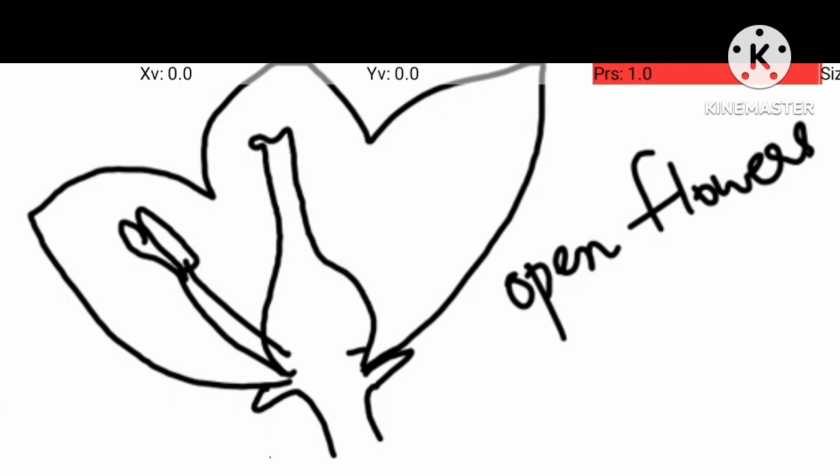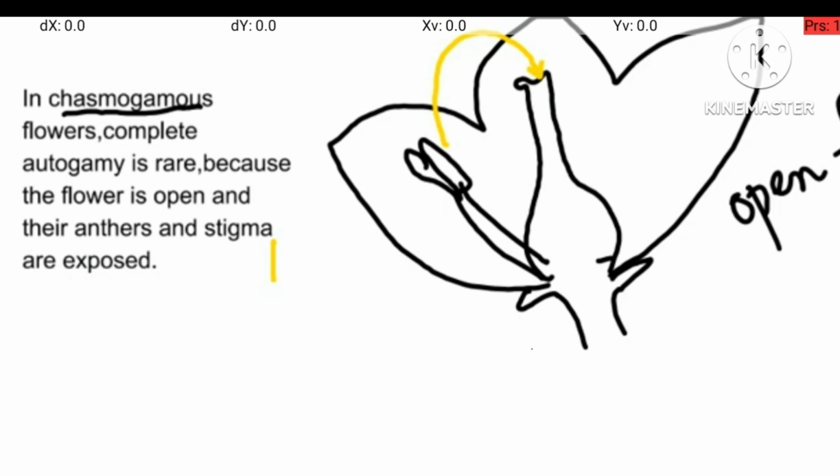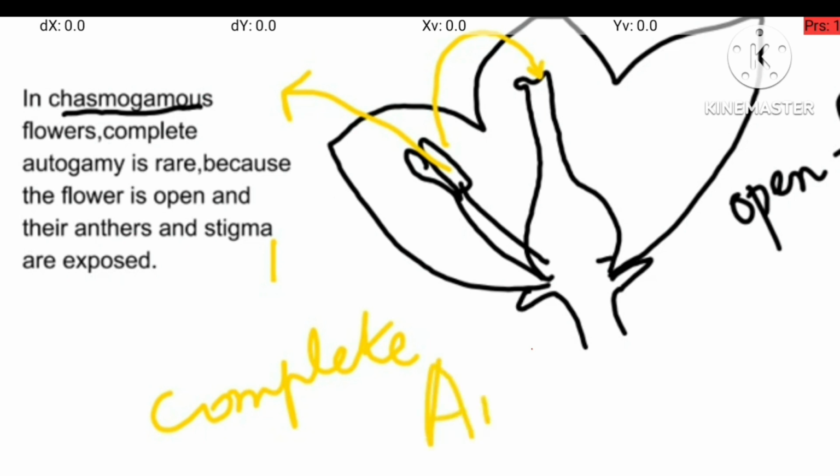the pollen grain of the anther will fall on the stigma of the same flower itself. Pollen grain will not go out. Such a situation is called complete autogamy. Complete autogamy means when the pollen grain of one flower falls only on the stigma of the same flower. Strictly self-pollination. That is called autogamy, in such a way that pollen grain cannot come out of the flower. Such a situation cannot happen in chasmogamous flowers.